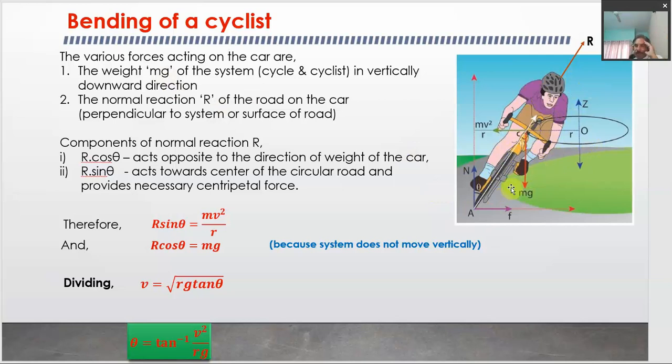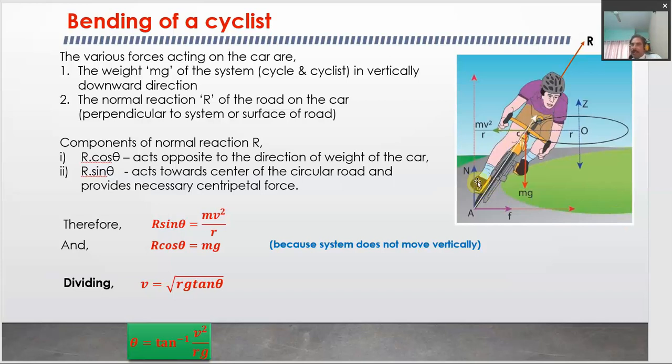So if this is the road over which the cyclist is taking the turn, one force acting is the weight in the vertically downward direction, right? The normal reaction will be along this direction. If the cyclist is leaning slightly, otherwise the cyclist would have moved straight along the vertical, with a 0 angle. Now the cyclist leans whenever taking the turn. So this is called the leaning angle, or we can say the bending angle.